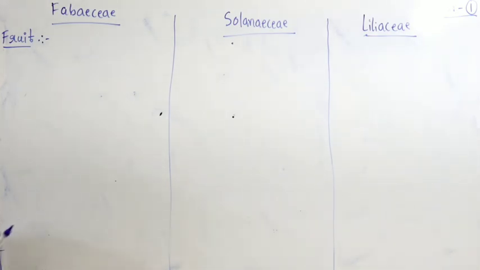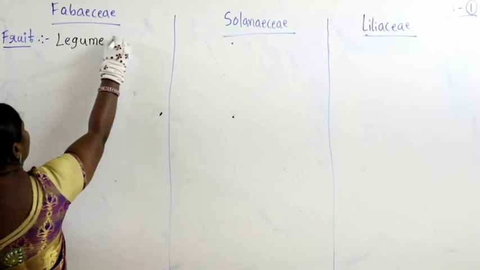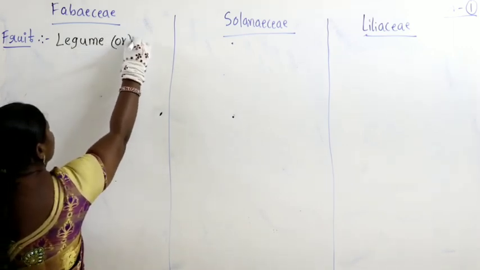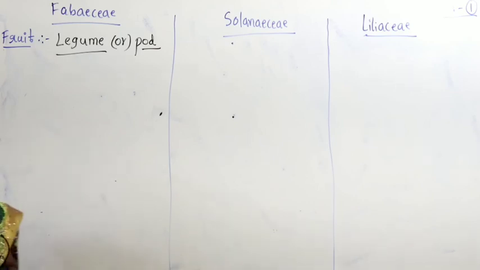So what is the type of fruit we find in Fabaceae? What do we call it? Legume, or we also call it a pod. Legume or pod.